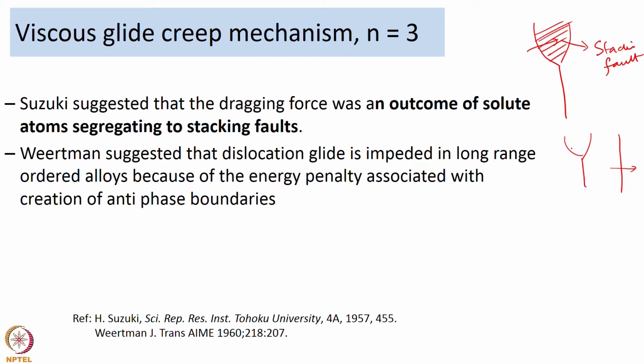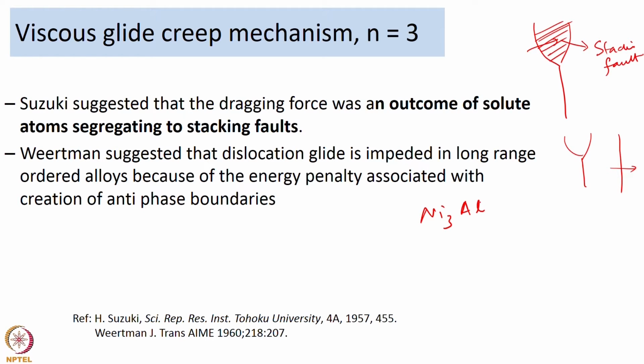So, that was the suggestion of Suzuki, and Wiertman suggested that dislocation glide is impeded in long range ordered alloys because of the energy penalty associated with creation of antiphase boundaries. When you talk of ordered alloys like Ni3Al, there is a certain amount of ordering of atoms in order to achieve that stoichiometry, and once a dislocation moves, it may force atoms of the same type to become neighbors to each other, and that would lead to the creation of an antiphase boundary.